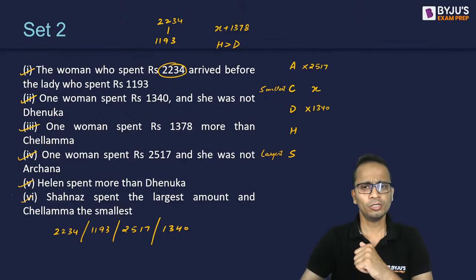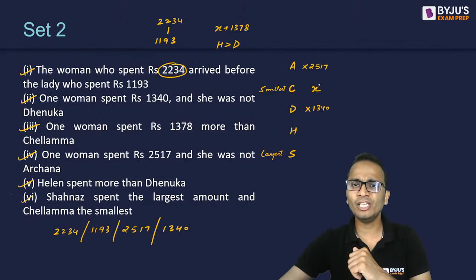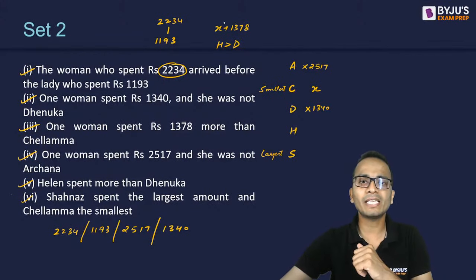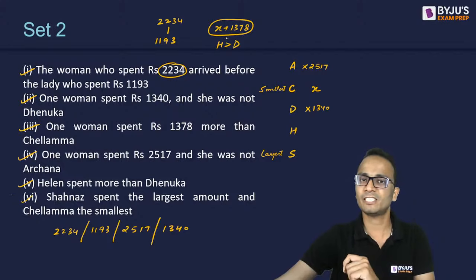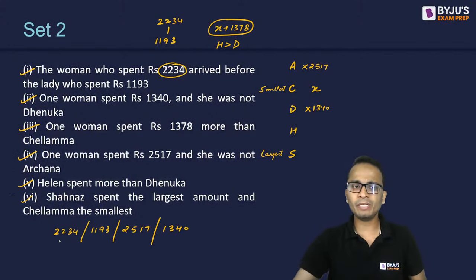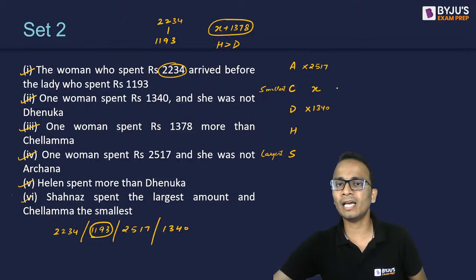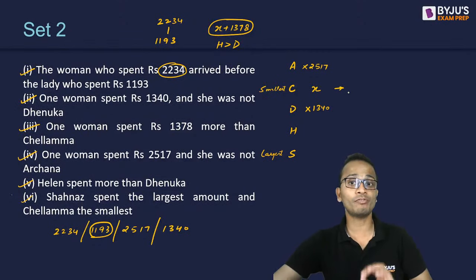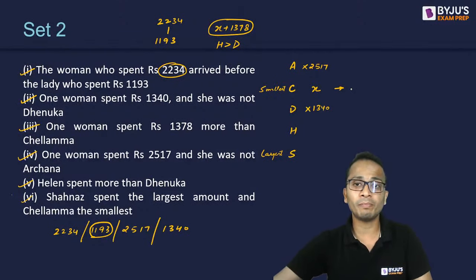If I assume the value of X, I might get one more value, which is X plus 1378. So C spent the smallest amount. For the time being, among these four values, the smallest amount is 1193. So 1193, I'll assume it as the value of X. That is the amount spent by Chilamma.